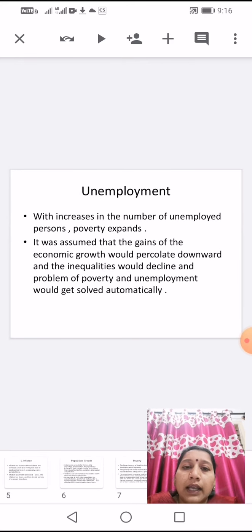Next one is unemployment. With increases in the number of unemployed persons, poverty expands. It was assumed that the gains of economic growth would percolate downward and the inequalities would decline, and the problem of poverty and unemployment would get solved automatically.